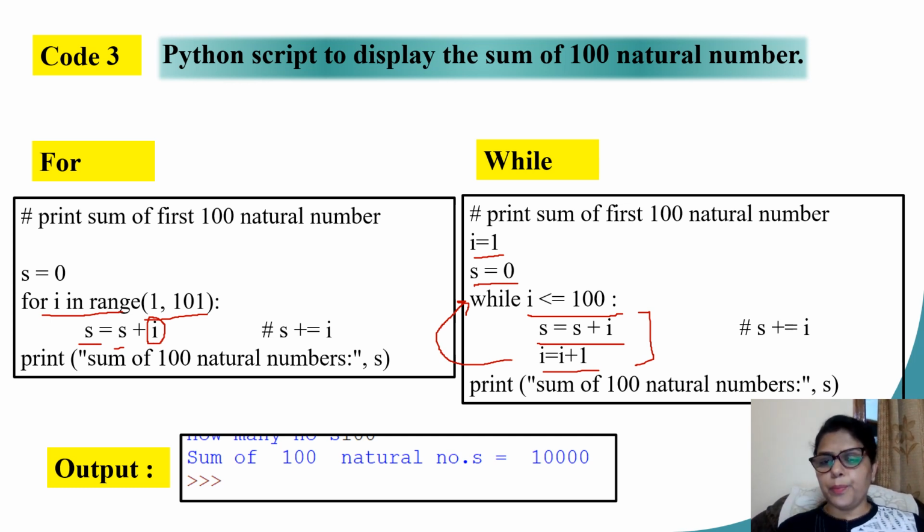I am going to print that outside the loop. Children, please note, my print statement is at the same indentation level as the while. Whereas these two statements, they are one tab space right to the while. This is the indentation rule that you must follow. Otherwise, Python may give you unexpected outputs.